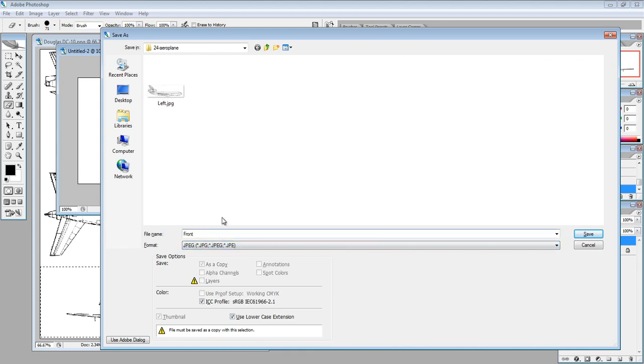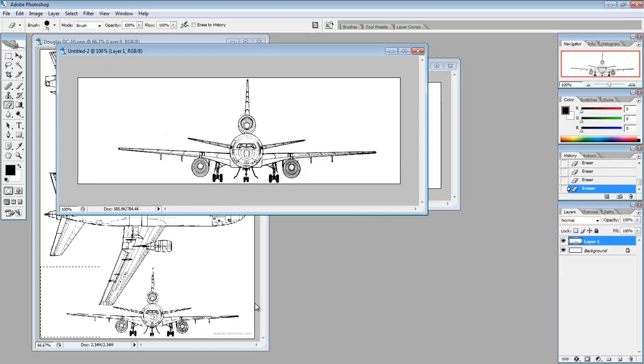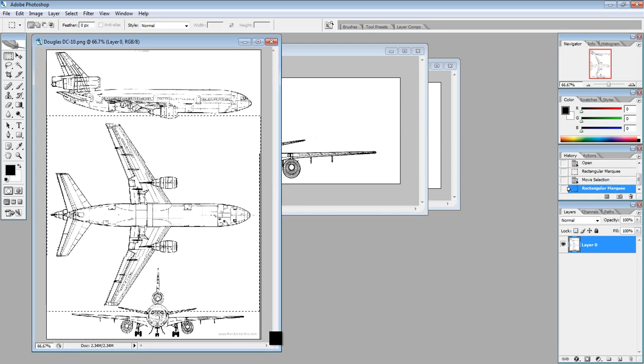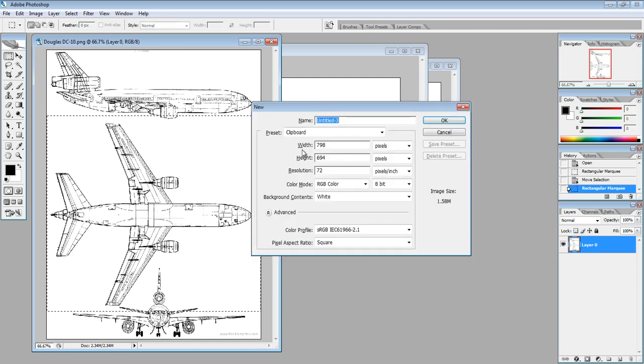It's okay, and let's go here again, select tool, go from here to like there, and make sure this is from the beginning here to the beginning, and you take the whole plane. Now press Ctrl C, Ctrl N. It should be 800 and it's 700, it's okay.